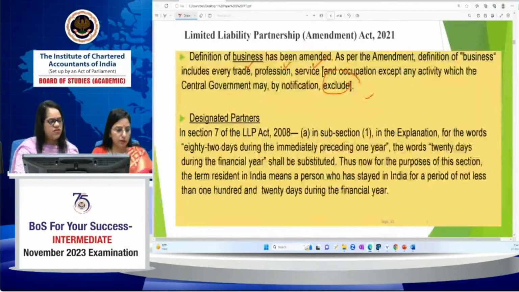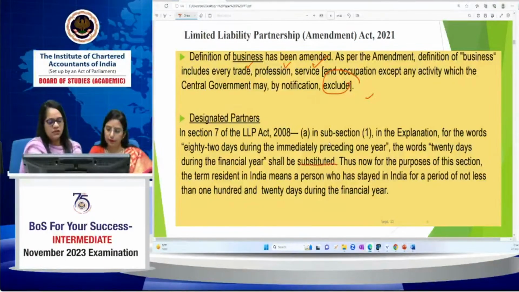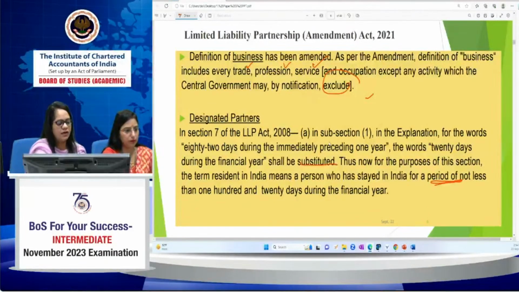In subsection 1 of section 7 of the LLP Act, the words '182 days during the immediately preceding one year' shall be substituted with '120 days during the financial year'. This means that for the purpose of this section, a resident in India is a person who has stayed in India for a period of not less than 120 days during the financial year.